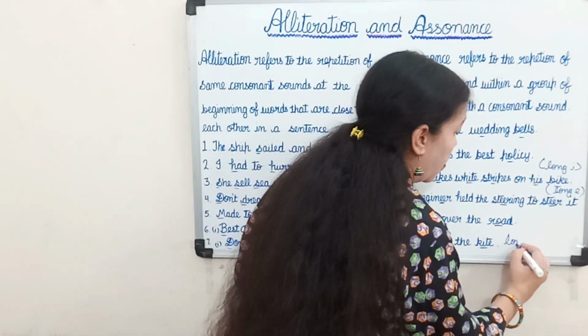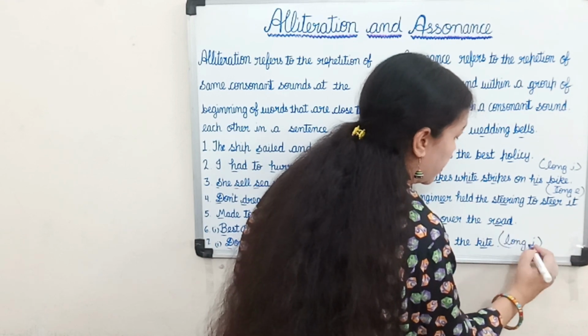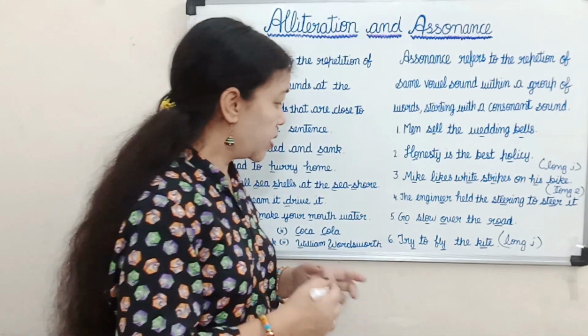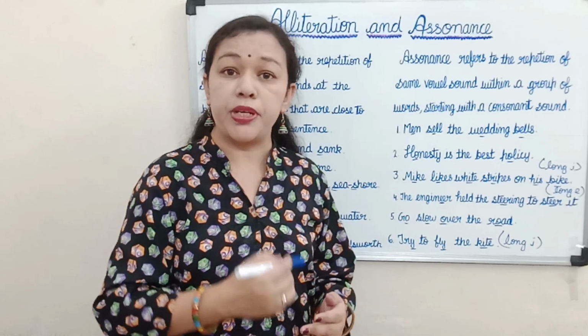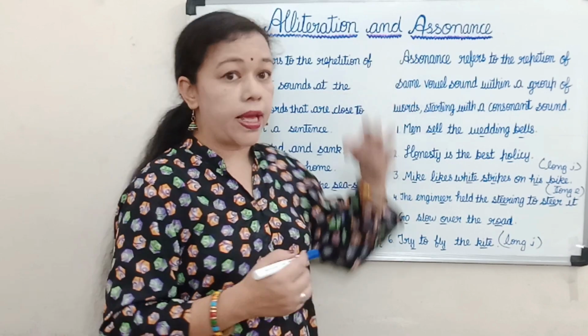So the long I sound here is also assonance. So this sentence also shows a repetition of the same vowel sound, so it is also an assonance.